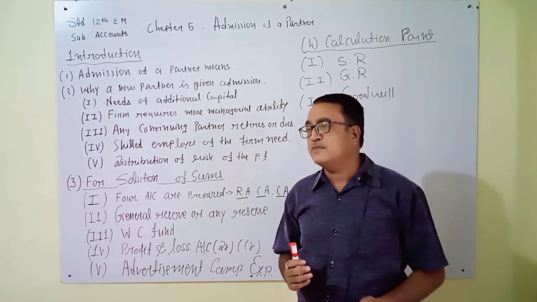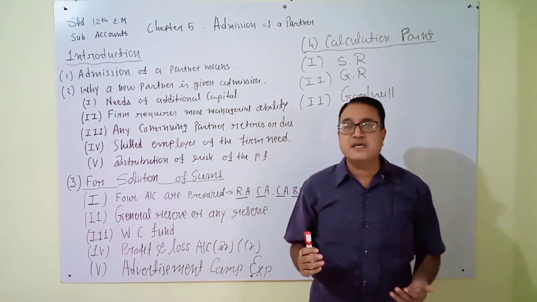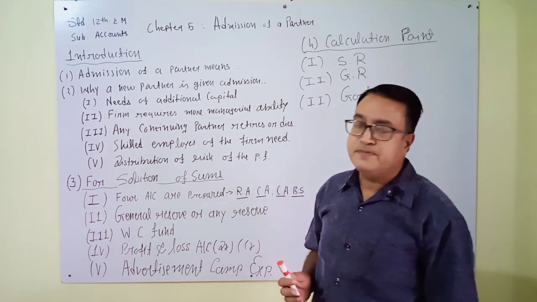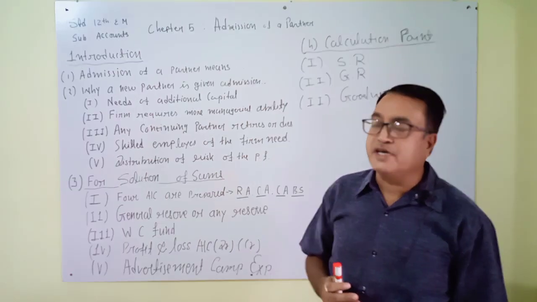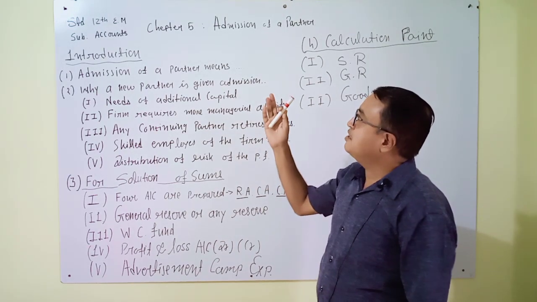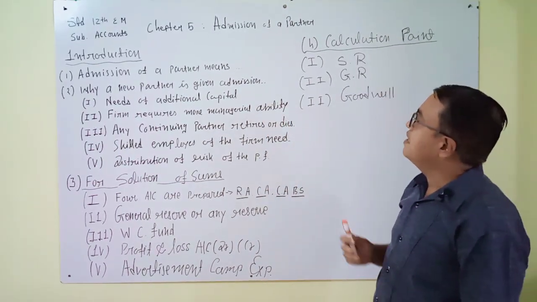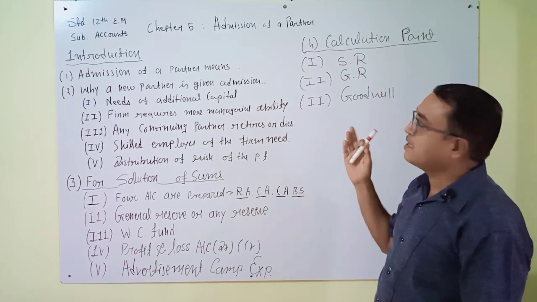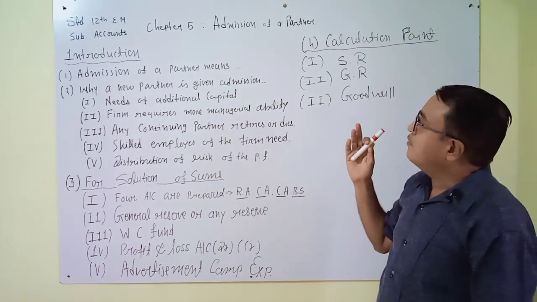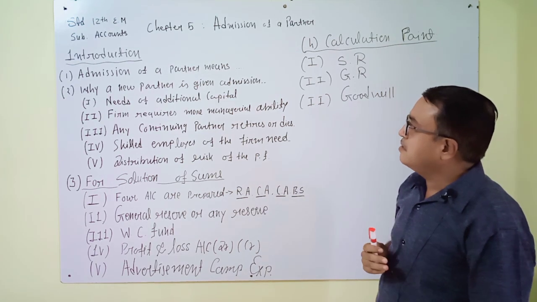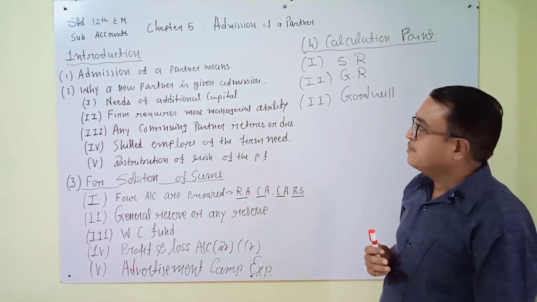In our classroom, you know that we have already completed 2 chapters, and now I will start today chapter number 5. The name of chapter number 5 is admission of a partner. Let's take the introduction of this chapter.